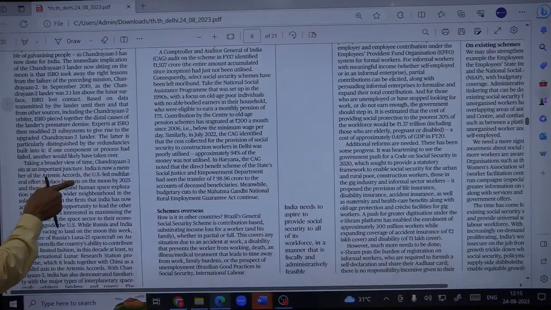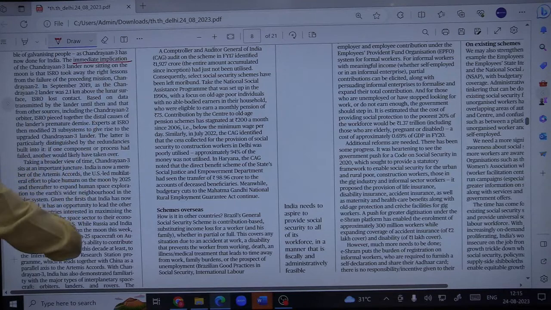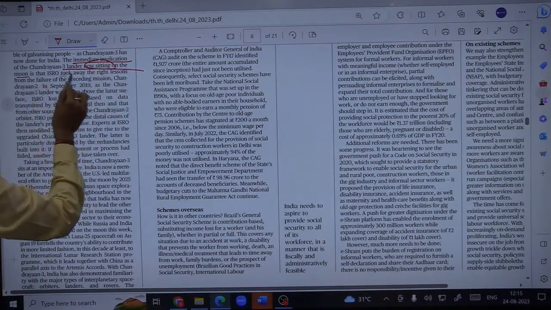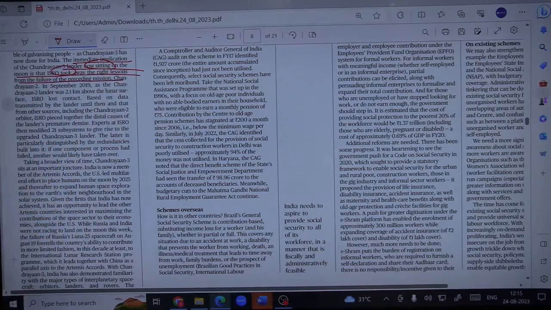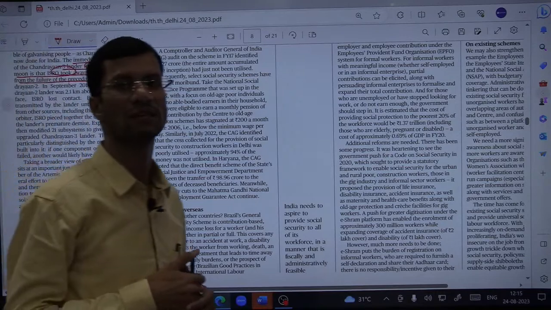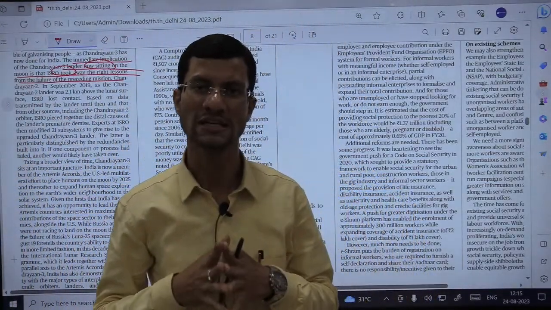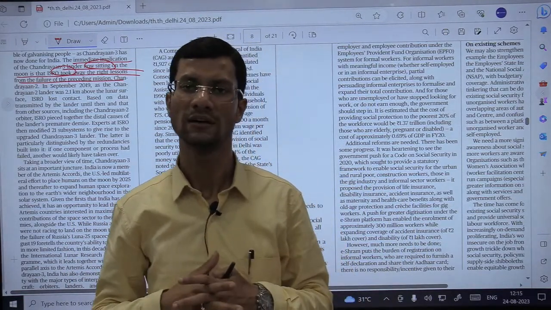Apart from that, what will be the immediate implication of this successful mission? The implication of this Chandrayaan 3 lander now sitting on the moon is that ISRO took away the right lessons from the failure of the preceding mission, Chandrayaan 2, because as I said in the MCQ question itself, this is not the first time that India has tried to make a soft landing on the south pole of the moon.